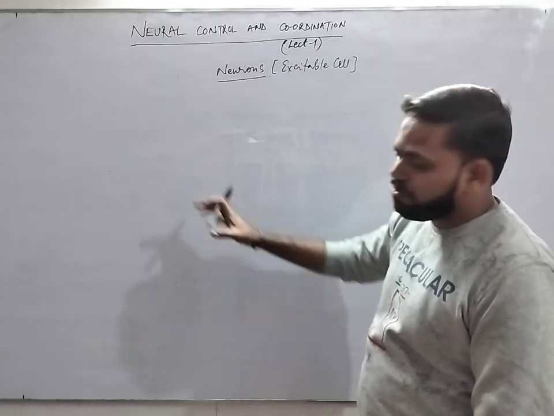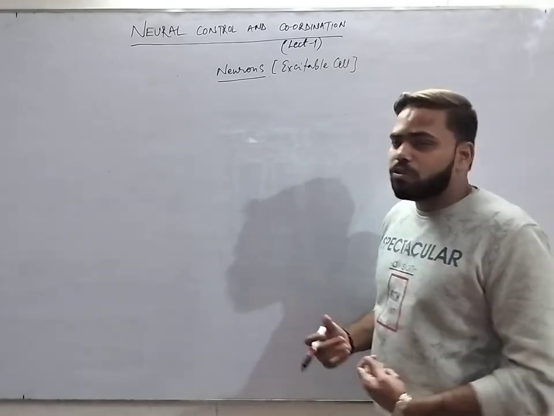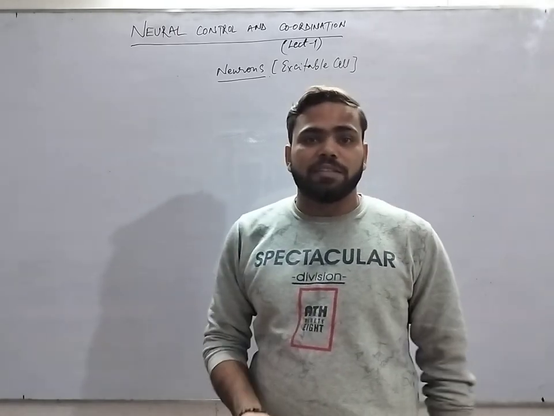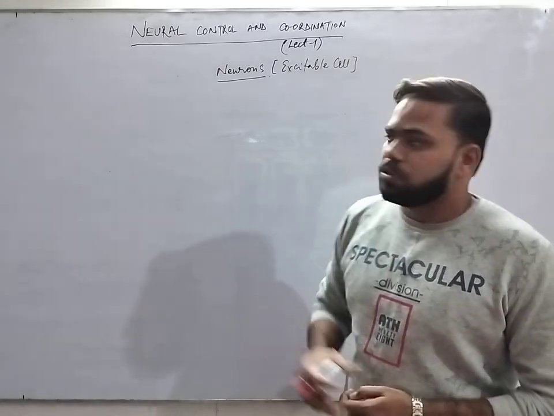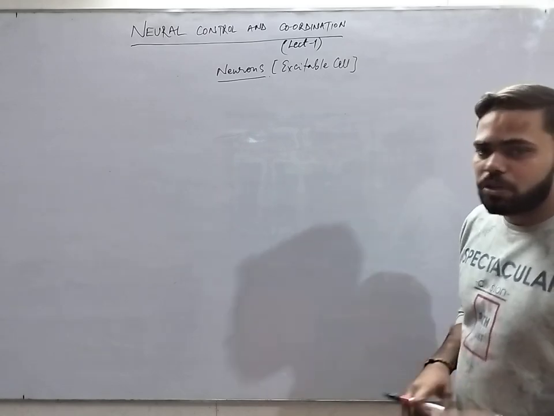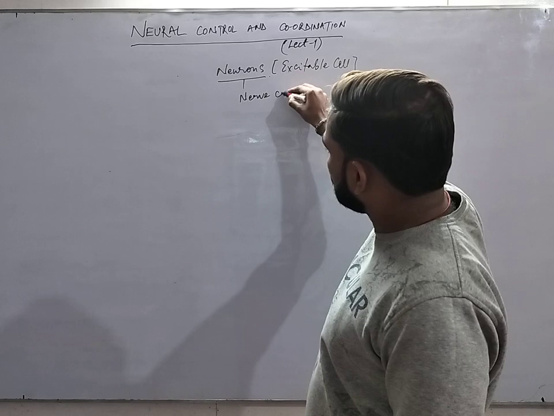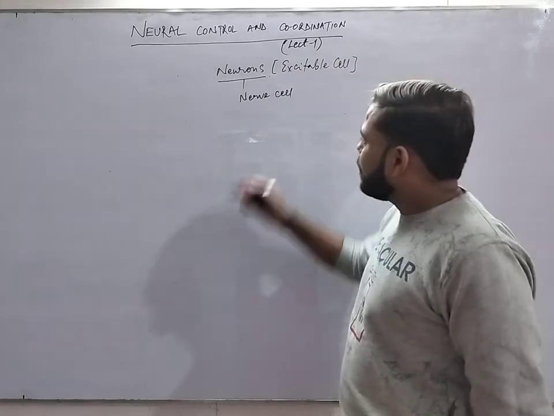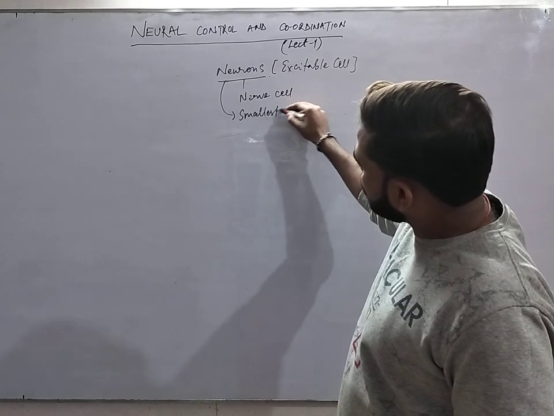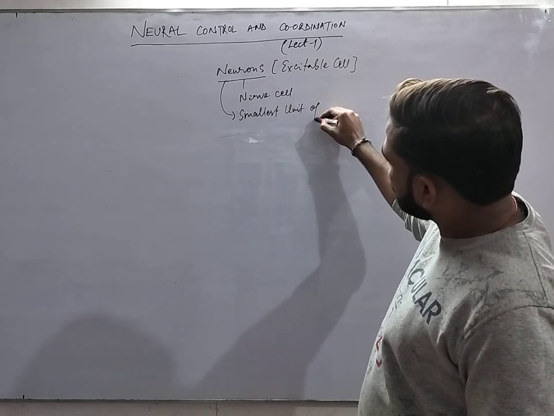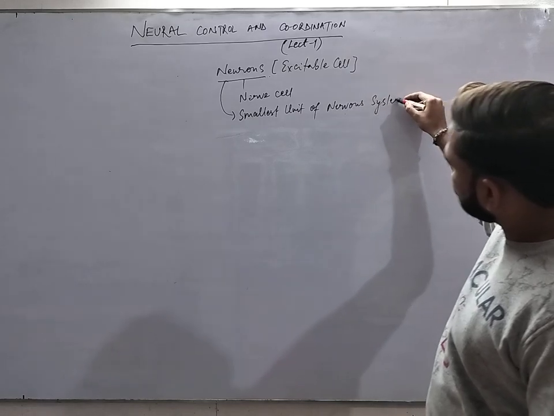Now, after we have gone through all the non-excitable cells, we are going to talk about the second, very important part, the excitable cells, which is neurons. Neurons are basically the nerve cells. We can also say nerve cells or neuron. It is the smallest unit, the functional unit of the nervous system.